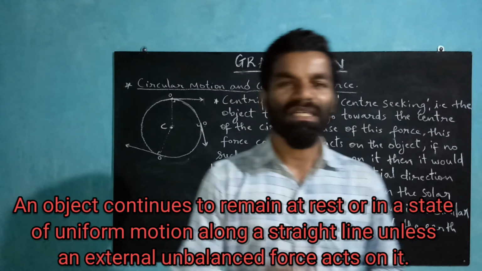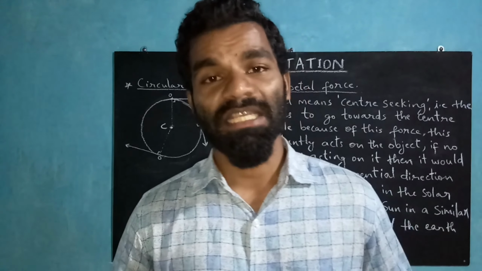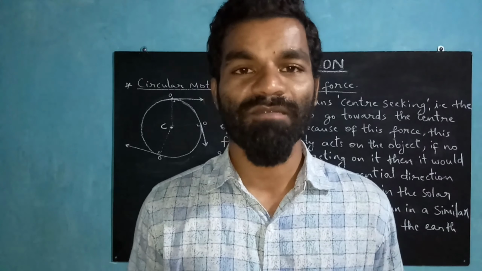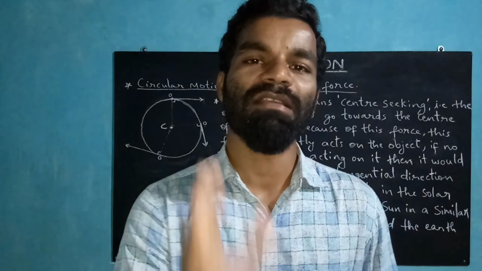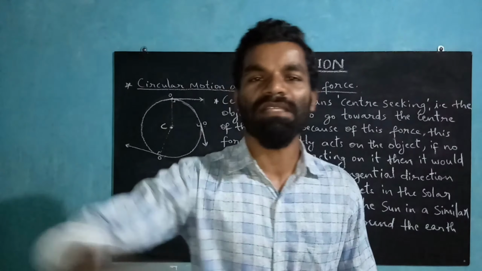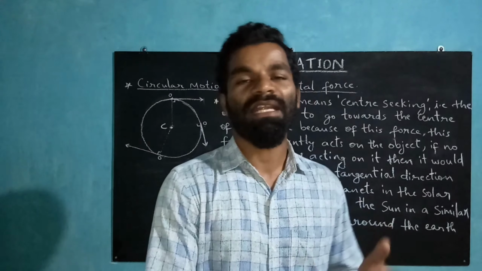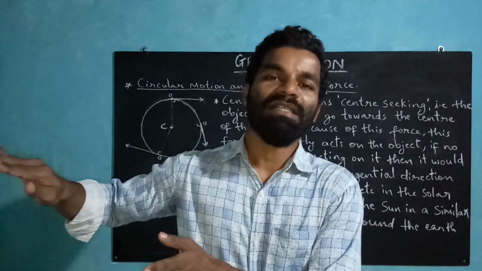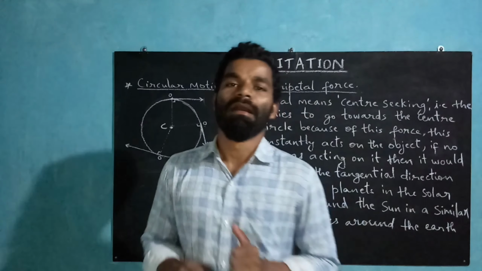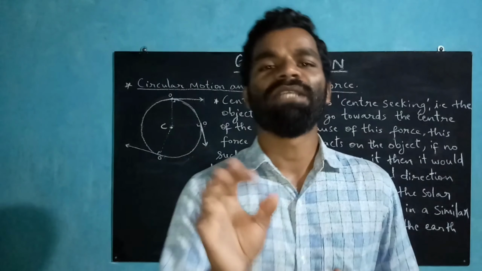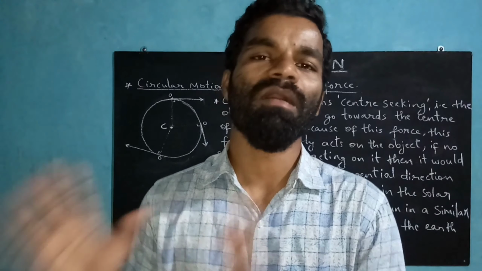So if no external force acts on that object, it remains in the same state. For example, you must have played tug of war. If the force on both sides is the same, it is a balanced force, and the center of the rope remains static at the same place. But suddenly if one side becomes a little heavier, with more force, then definitely the center of the rope will move towards that side. So that is the unbalanced force. So until and unless an external unbalanced force acts on an object, that object continues with the same state, whether it is of rest or of uniform motion.